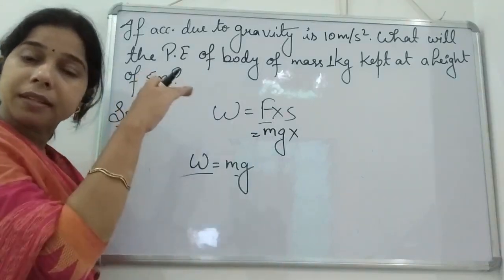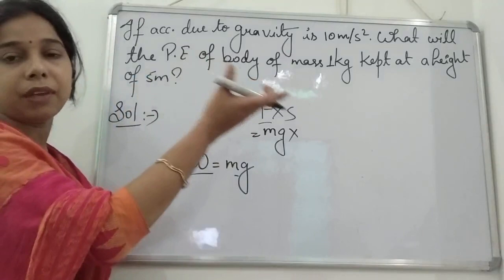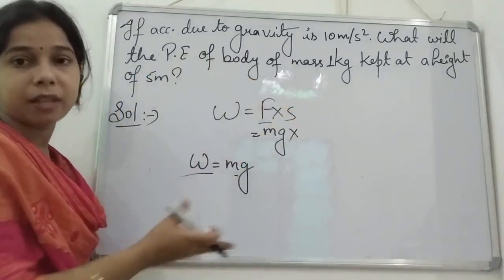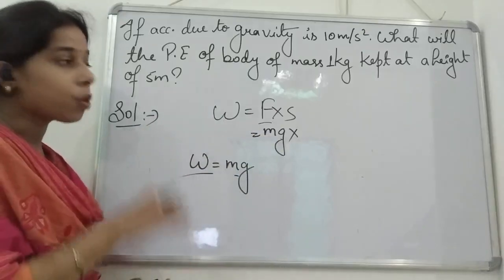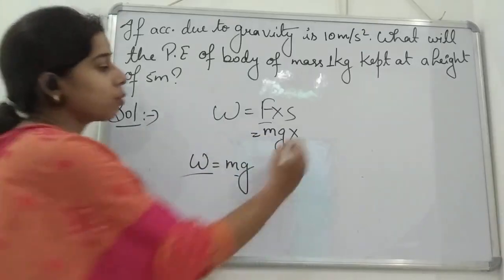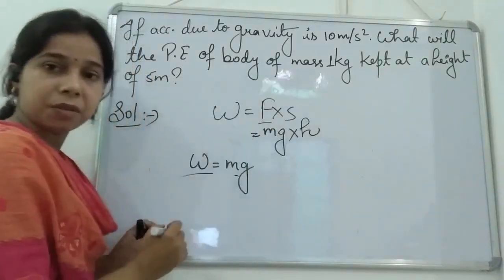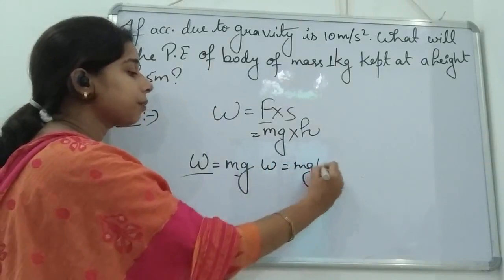Now the vertical distance from the ground to where we kept it, at a high place or on the table, will be a vertical distance. Vertical distance we also call the height of the object, so we will write h. On that basis we said W is equal to mgh.